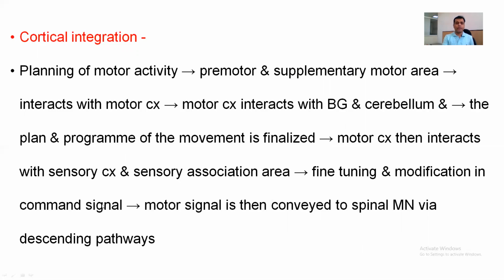Fine tuning and modification in the command signal is brought about, and ultimately the motor signals are conveyed to the motor neurons in the spinal cord via the various descending pathways in order to cause contraction of the muscle and express the motor activity.